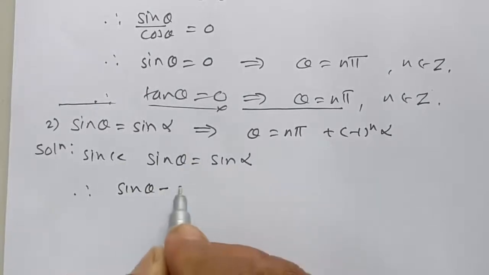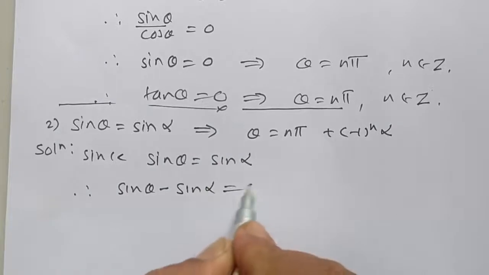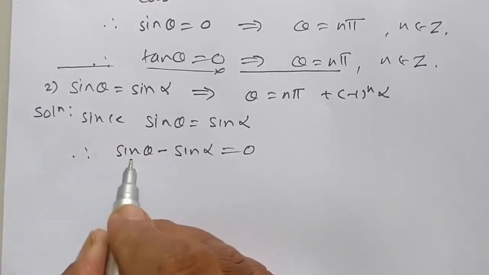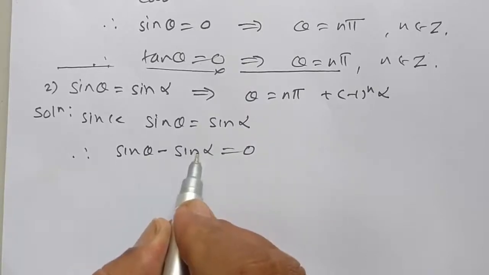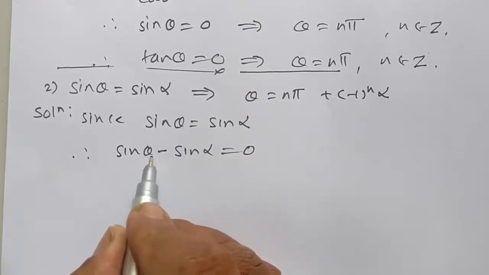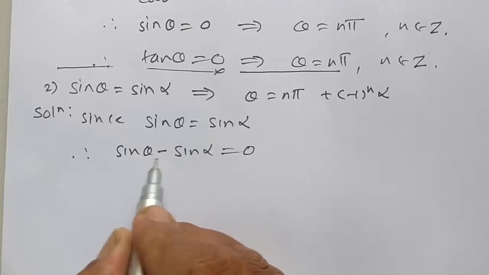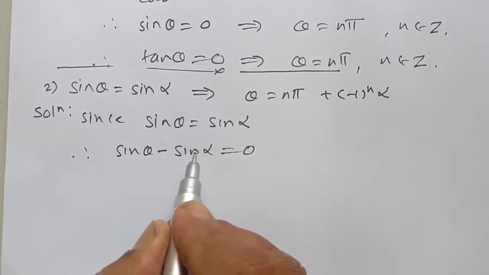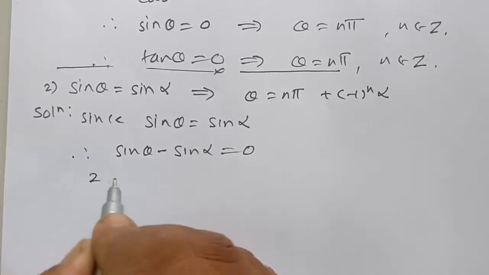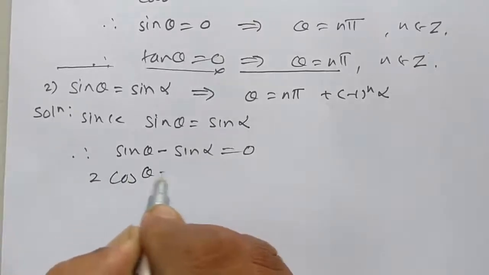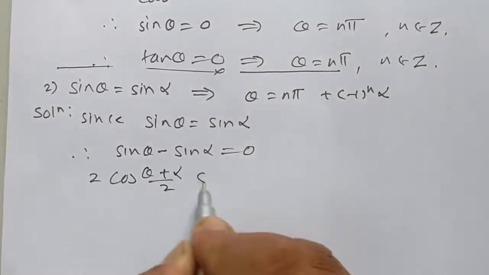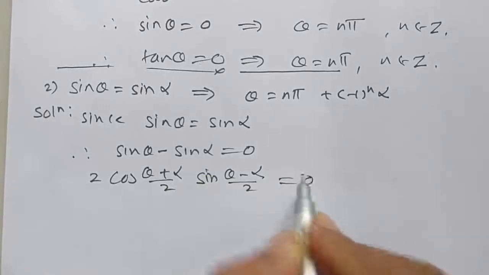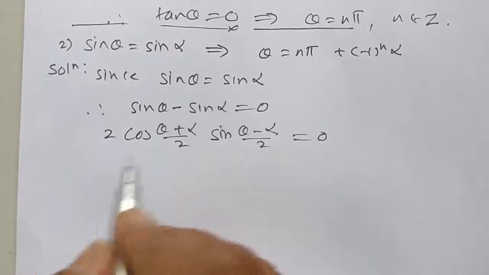Sin theta minus sin alpha is equal to 0. Using CD form, sin C minus sin D is equal to 2 cos C plus D by 2 into sin C minus D by 2. Therefore, this is 2 cos theta plus alpha upon 2 into sin theta minus alpha upon 2 is equal to 0. 2 is not equal to 0.